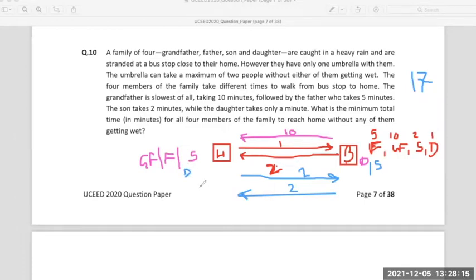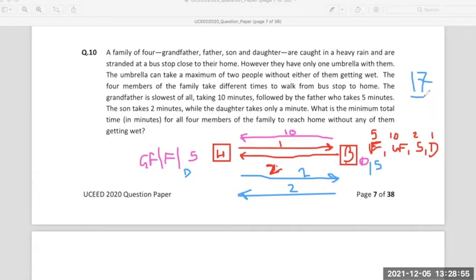Did you understand? Yes, ma'am. Clear? For those who might be getting 19 as an answer, you might have suggested that after the son and daughter reach home and the daughter comes back, you started with the father or maybe the grandfather to reach. In this case, there is a possibility that the father and grandfather, who take more time, can go together. So the father's 5 minutes can be utilized here. Is this clear? Should I move ahead?